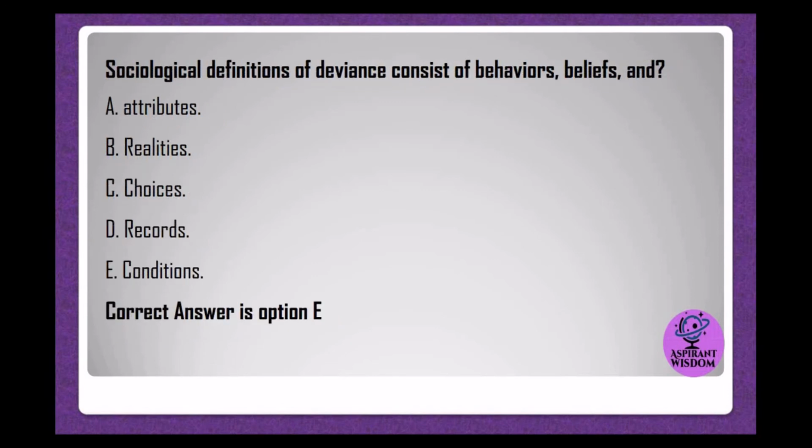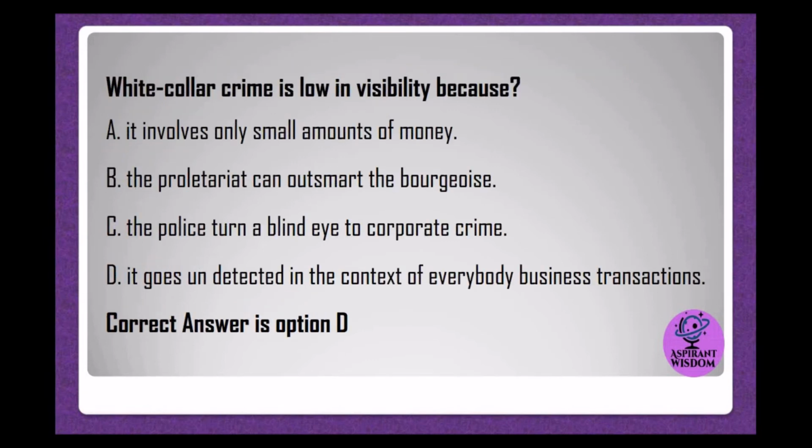Sociological definitions of deviance consist of behaviors, beliefs, and A. Attributes. B. Realities. C. Choices. D. Records. E. Conditions. Correct answer is option E. White-collar crime is low in visibility because A. It involves only small amounts of money. B. The proletariat can outsmart the bourgeois. C. The police turn a blind eye to corporate crime. D. It goes undetected in the context of everyday business transactions. Correct answer is option D.